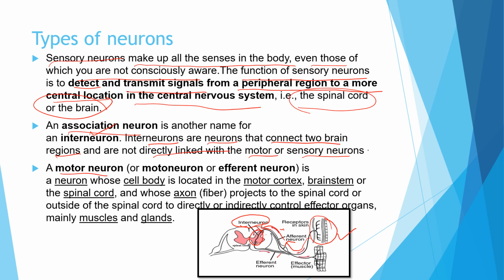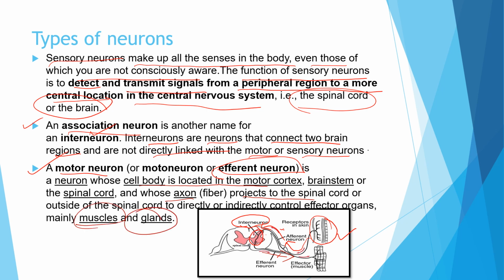Now next comes the motor neuron. The third one is the motor neuron or the efferent neuron. What is the function of the efferent neuron? The afferent neuron was bringing the stimulus or the signal from the peripheral region to the central nervous system. Now, what is the motor neuron doing? The cell body of the motor neuron lies in the spinal cord. This cell body is located in the motor cortex, brainstem, or the spinal cord. Now the axon fiber projects outside of the spinal cord to the effector organ, that is, to the muscles and the glands.